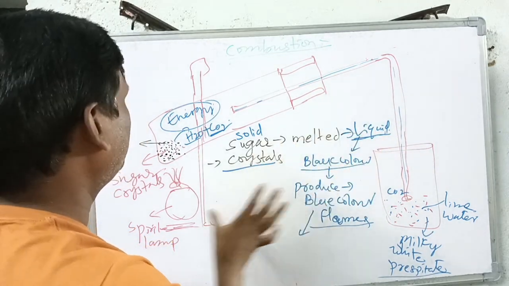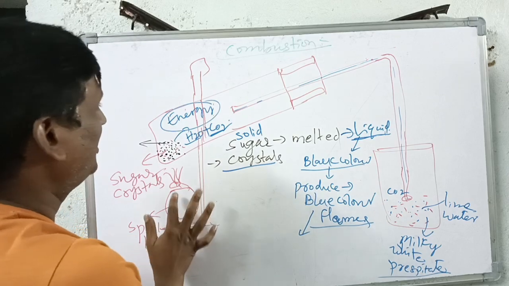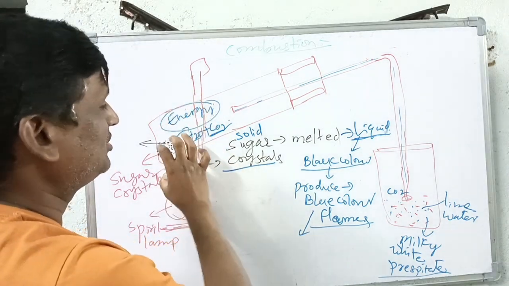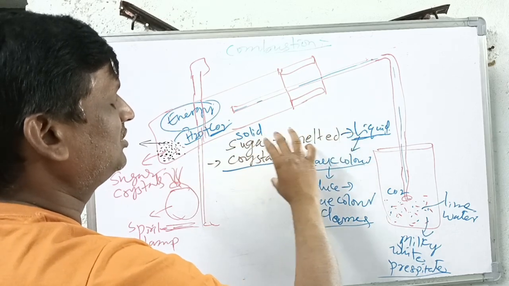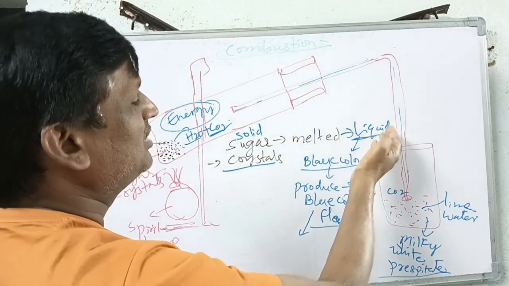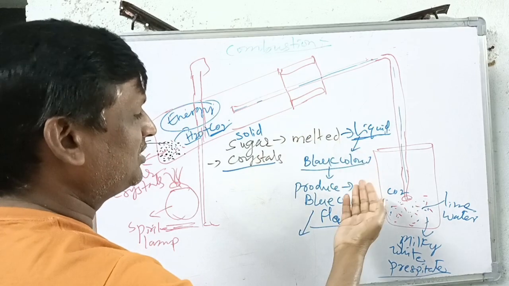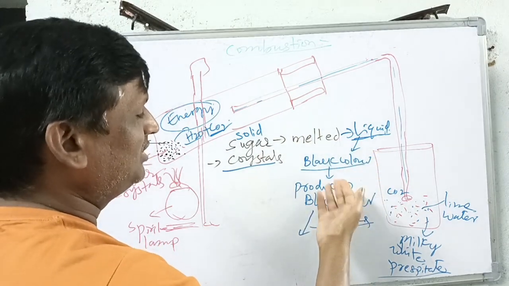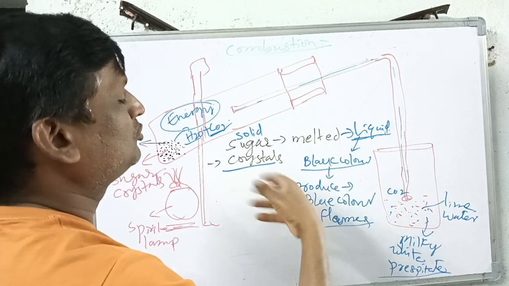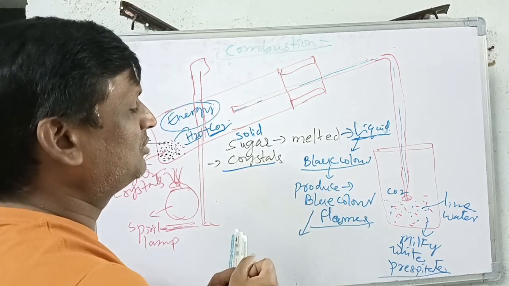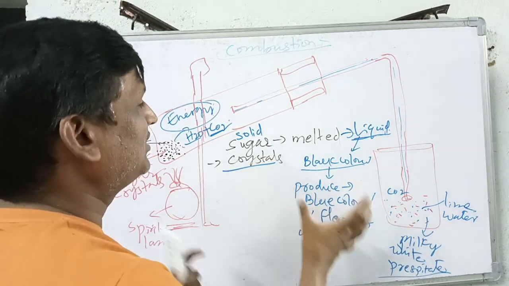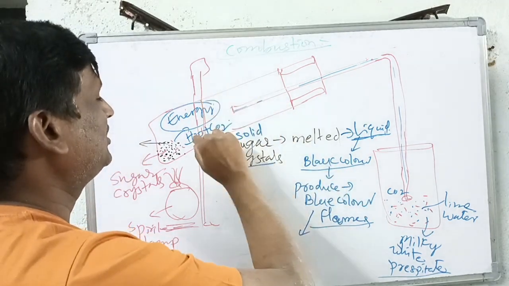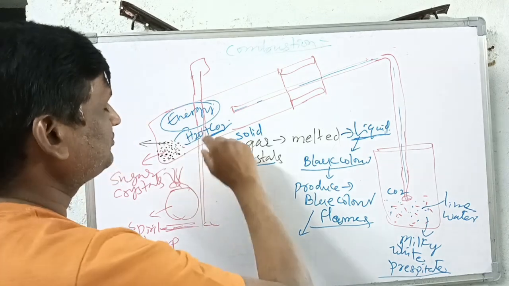After arranging everything, with the help of the spirit lamp, if we boil the sugar crystals in the boiling tube, what happens? The sugar crystals first melt, so the solid sugar crystals are converted into liquid. If this liquid is heated continuously, it turns into black color. If we continuously supply the heat, this black color liquid produces blue color flames, producing energy. So that energy is produced in the boiling tube. When the energy is produced, carbon dioxide and water are produced.